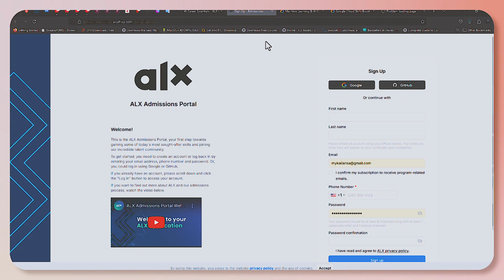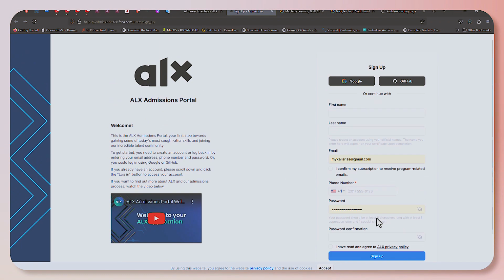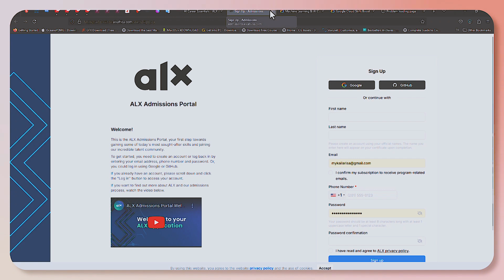So once you click on apply now, you are going to fill up all these details. And once you fill up these details, you click sign up. Then you are going to receive an email from ALX, and they are going to tell you the next processes for you to follow through.